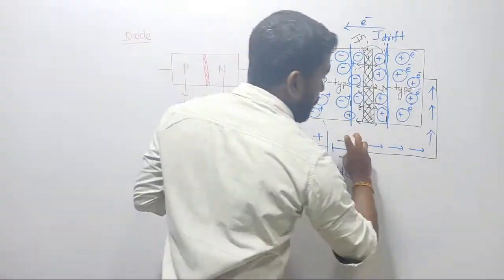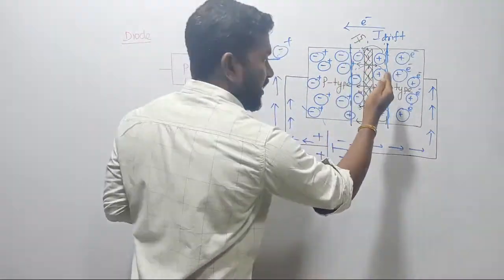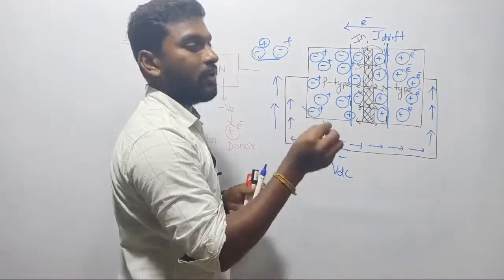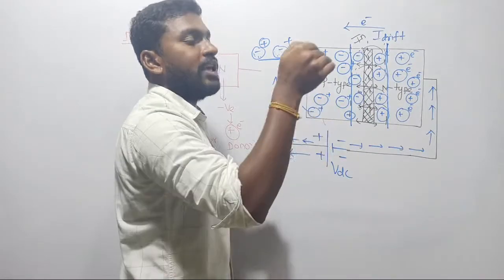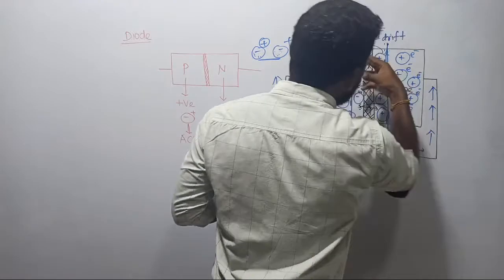Similarly, here we are passing negative charge carriers. Already here also we have negative charge carriers. Negative charge carriers will repel each other. Because of that, the repulsive force keeps on increasing. That repulsive force will make these charge carriers hit the junction.